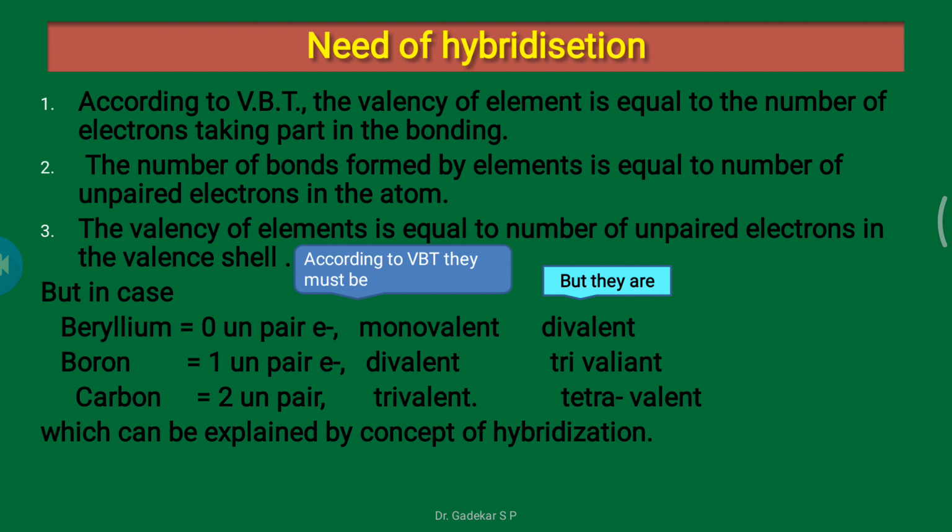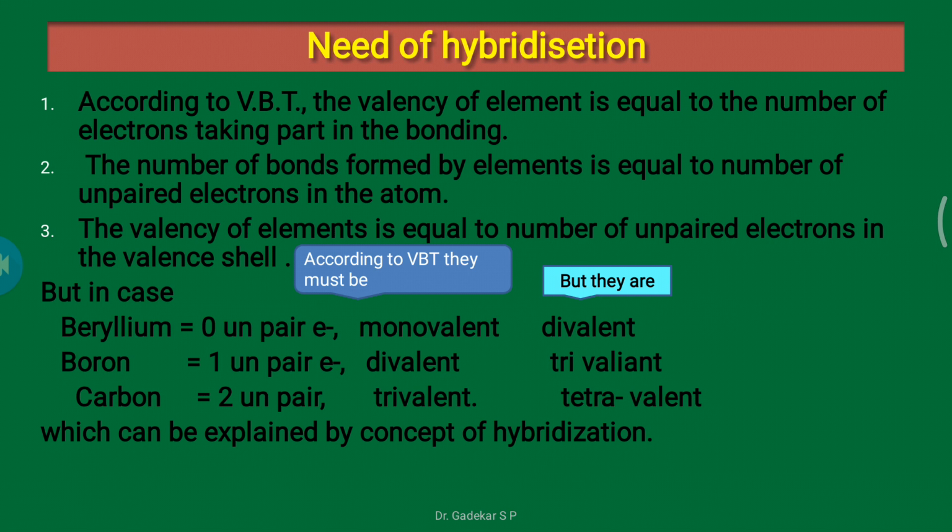Okay, so in these three atoms, beryllium, boron and carbon, consider the formation of bonding according to VBT. VBT says the valency of an element is equal to the number of electrons taking part in bonding. The number of bonds formed by an element is equal to the number of unpaired electrons in the atom. For example, the beryllium atom contains 0 unpaired electrons, so according to VBT it must be monovalent, but it is divalent.